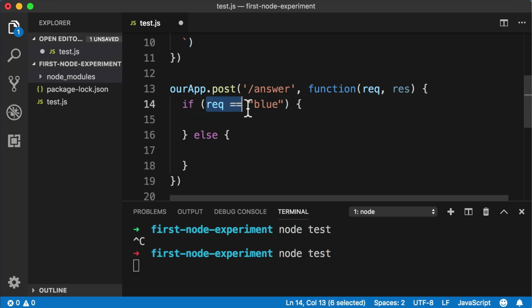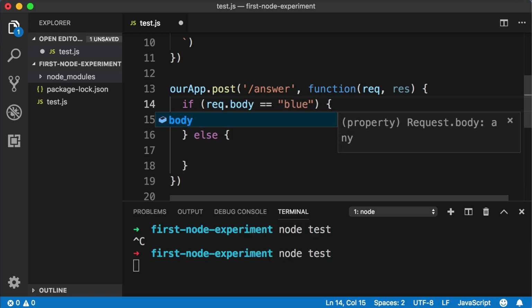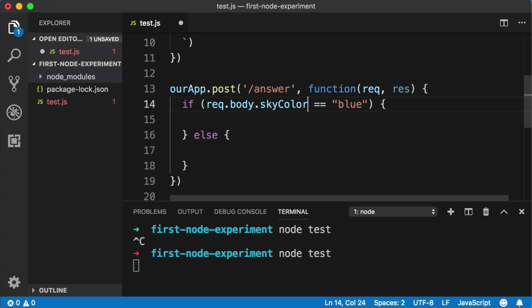So within our if statement, we can say if req.body.skyColor equals blue. So the request object, and then body is the body of the post, of what they're sending. It's the main meat and potatoes. And then we are looking inside that for the skyColor property, because an HTML form could contain multiple fields. So we need to specify which specific field or value we are interested in.